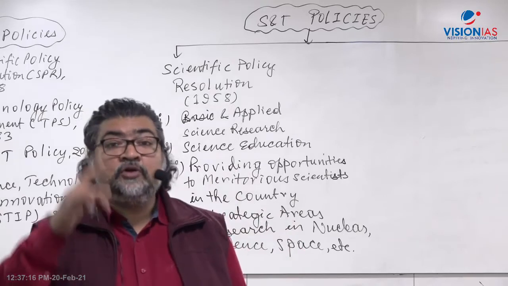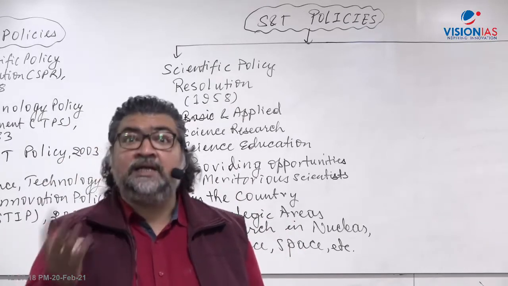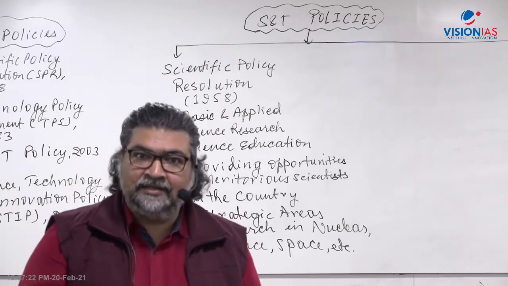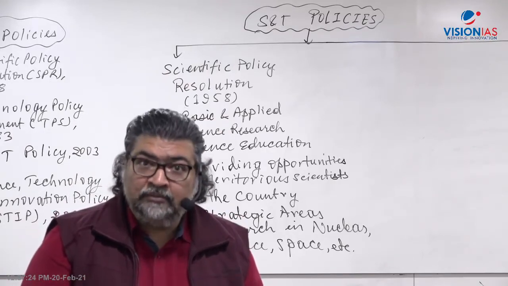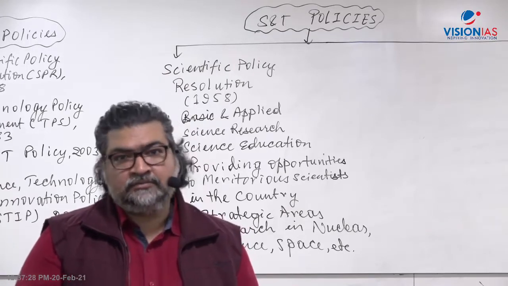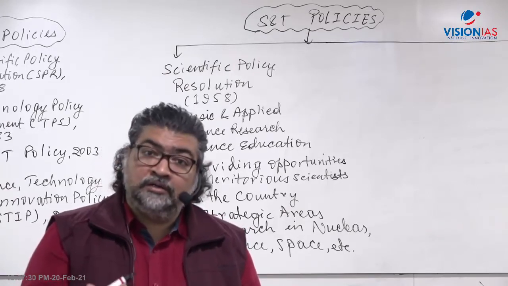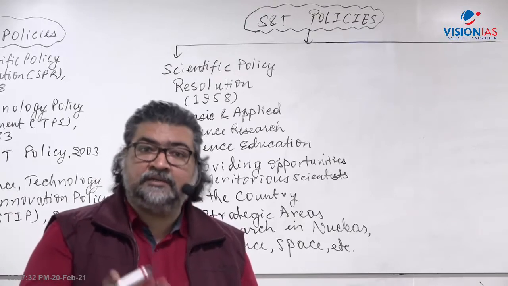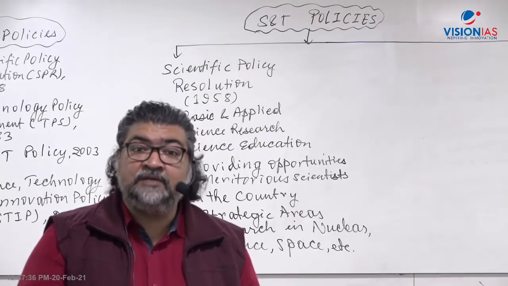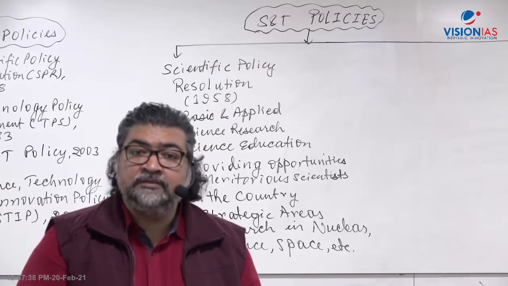So we needed the support of foreign countries, like Canada. Canada helped India in the nuclear research program by providing a research reactor. We got a research reactor from Canada after independence, right? Based on that, our scientific research in nuclear technology developed.